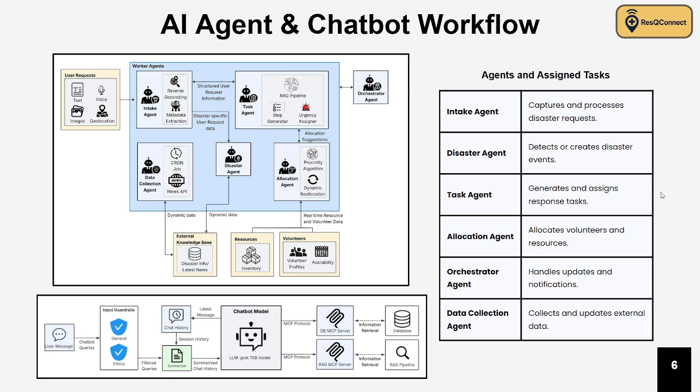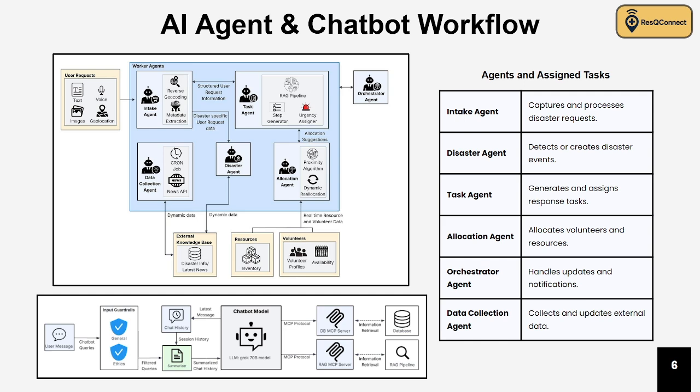So as you can see, we have shown the AI agentic workflow in this slide. We have specialized agents for separate tasks. The intake agent captures incoming reports and extracts structured fields like the location, the urgency, and the number of people affected. The disaster agent detects or registers disaster events by aggregating incoming reports and external feeds and flags incidents for prioritization.